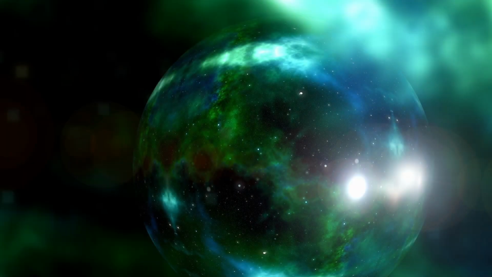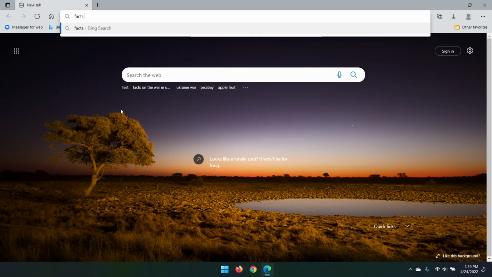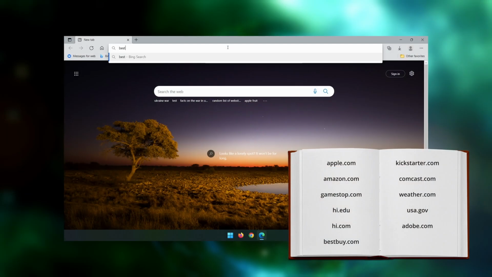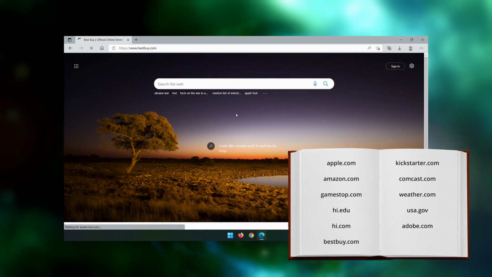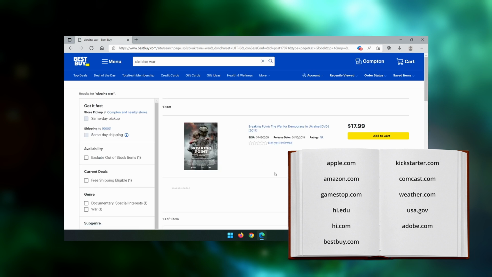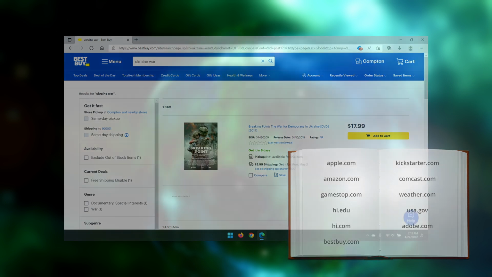In some distant, search engine-less parallel universe, you're interested in looking up information about the war in Ukraine. Since search engines don't exist, it's not possible to simply look up facts on the war in Ukraine and see web results. As a substitute for Google, you keep an index of every website you've ever discovered, and your first step is to consult this personal index to see if any websites there can do the job. In all likelihood, however, you'll probably find that the websites you have just aren't going to cut it this time.